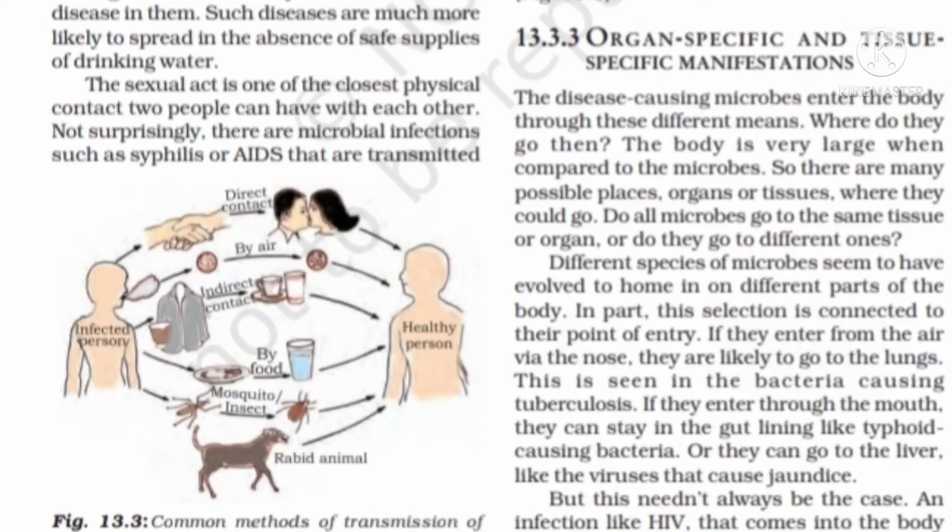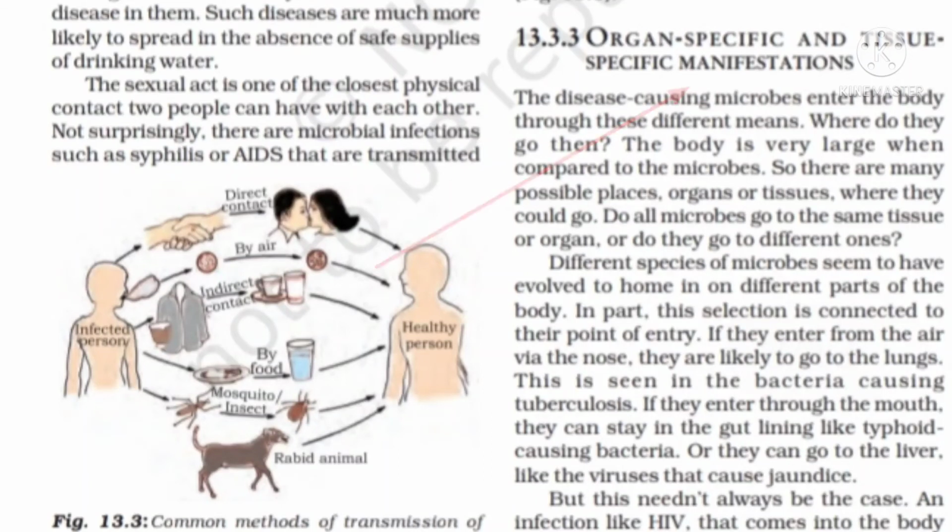Common cold, pneumonia, tuberculosis, these all spread through the air, which is an indirect transmission mode. Diseases like cholera and typhoid are spread through contaminated water, which is also an indirect mode of transmission. And also vector-borne diseases like malaria, filaria, dengue fever, these are all caused by vectors. So these all are indirect modes of transmission of spreading diseases from one person to a healthy person.